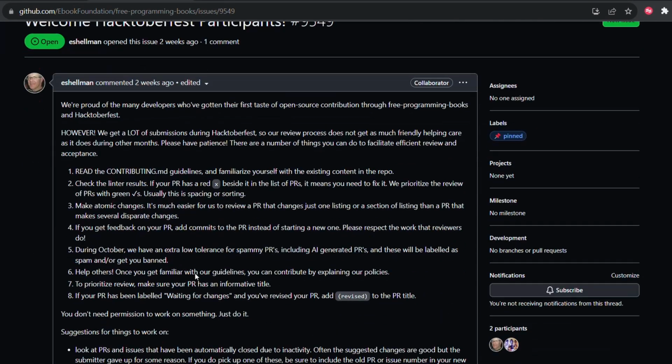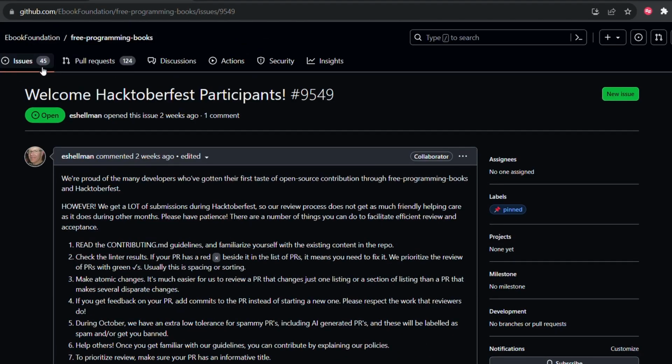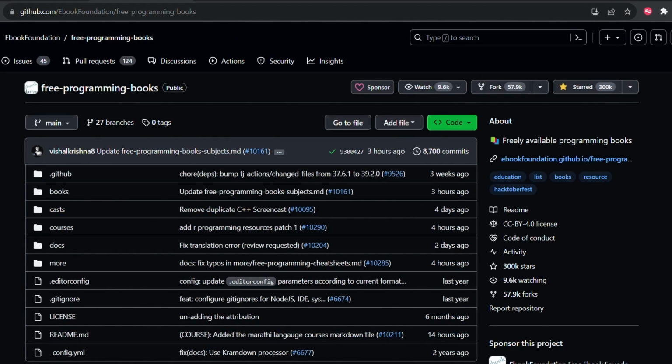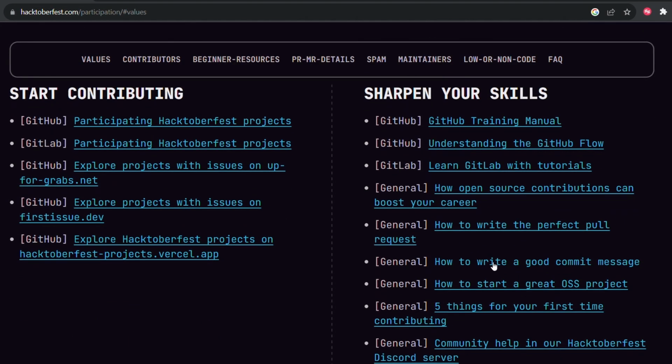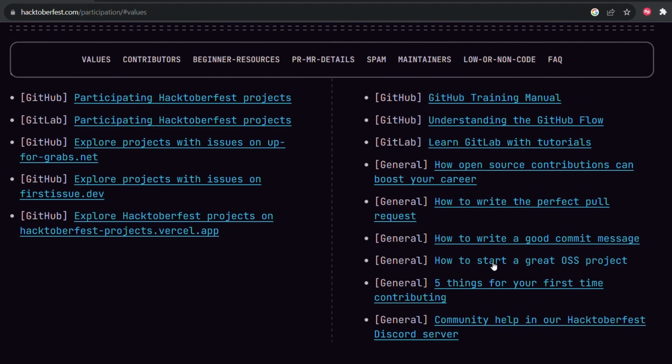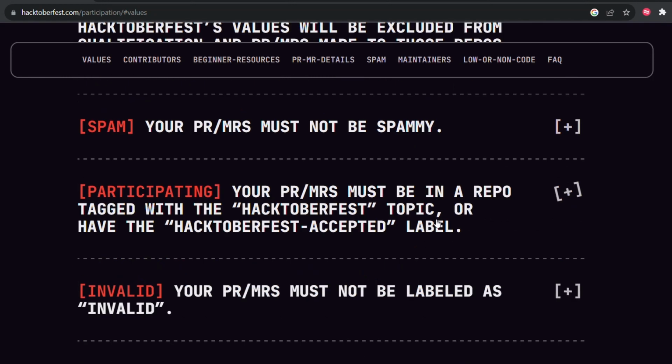You can go and check the information. So these are the resources which you can use to learn to do your contribution. You can also check these rules which are available.